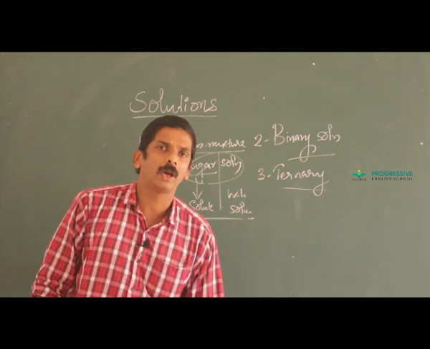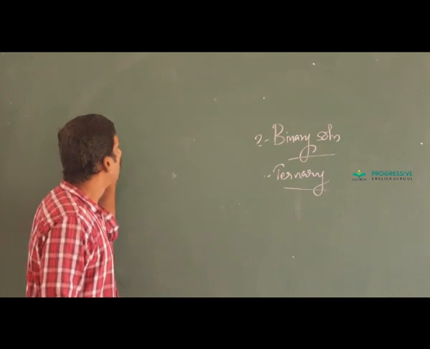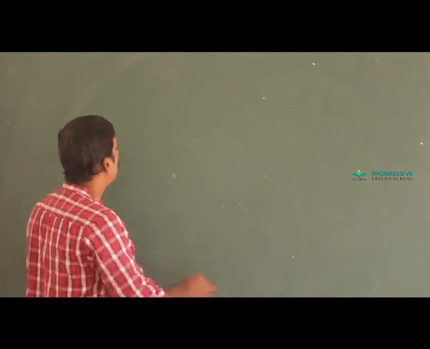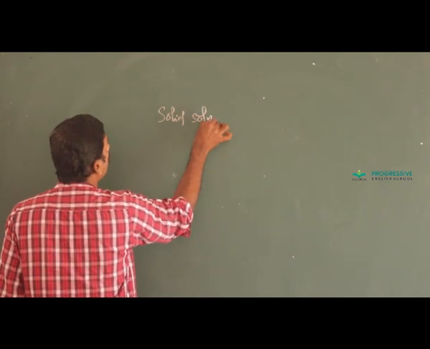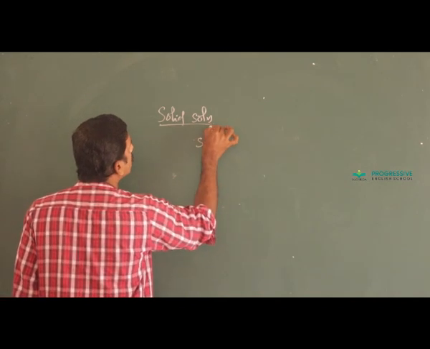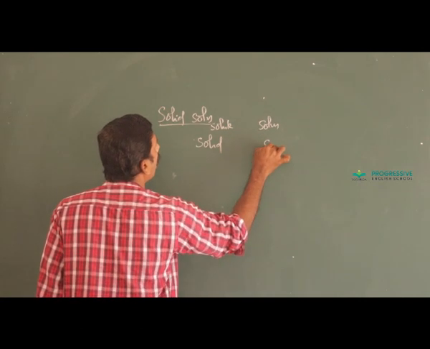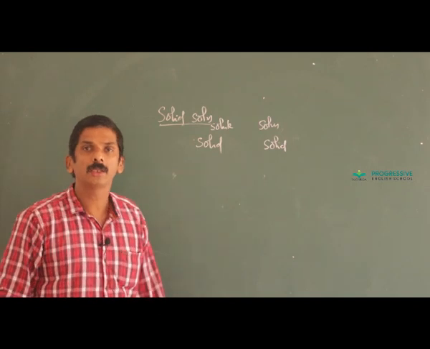And mainly we discuss liquid solution. Besides that, solutions are of different types, such as solid solution. Solid solution means here both solute and solvent are solids.